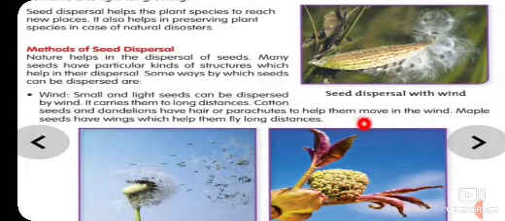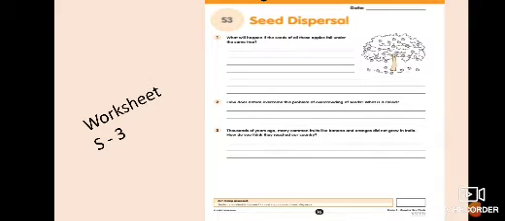with the help of wind. Maple seeds have wings which help them fly long distances. As you know, maple seed has wings, and this is known as a helicopter seed. And this helicopter seed will go by itself with the help of wind to a farther place from its parent plant. So dear students, now we will discuss the worksheet S3; S1 and S2 we have discussed earlier.